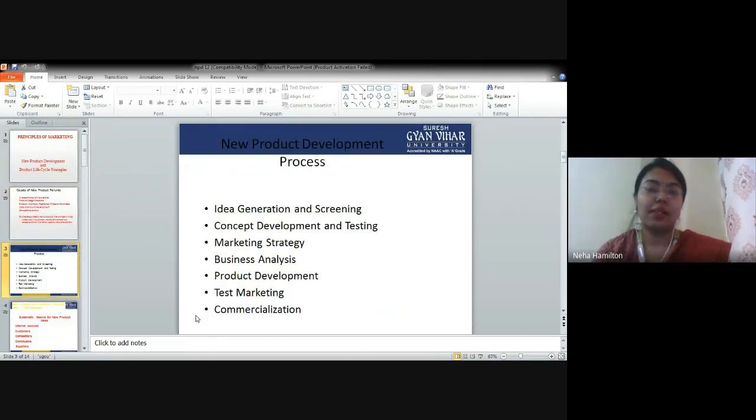See, these are the steps involved in the new product development process. That means the first step was idea generation and screening. The next step was concept development and testing. Then marketing strategy, then business analysis, product development, test marketing, and commercialization.